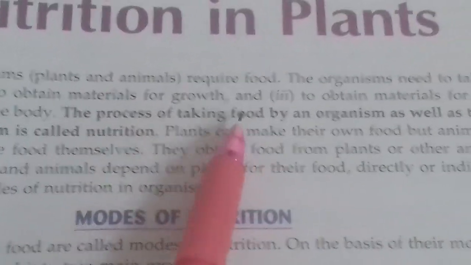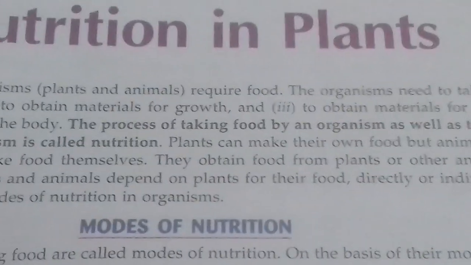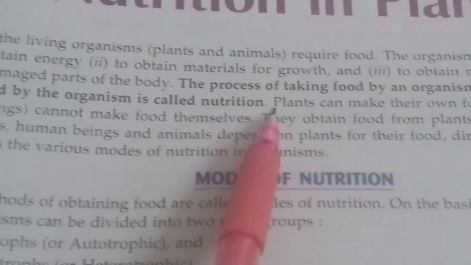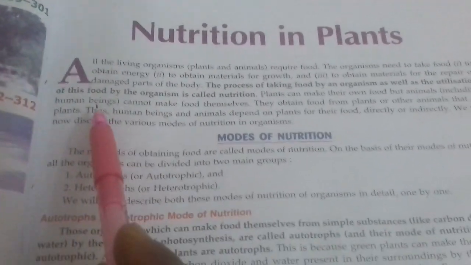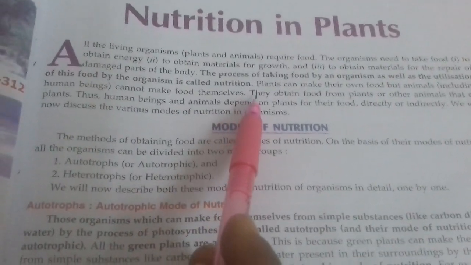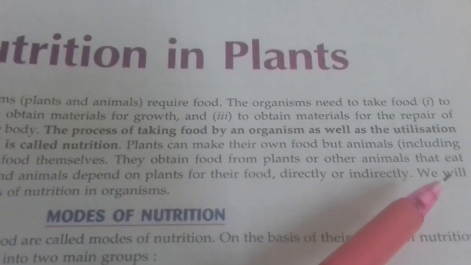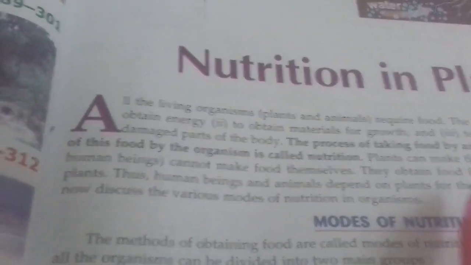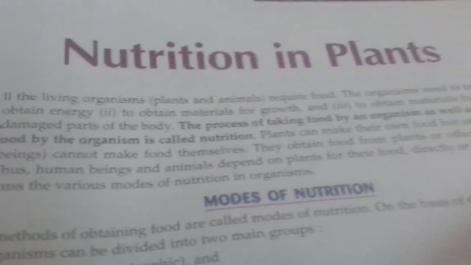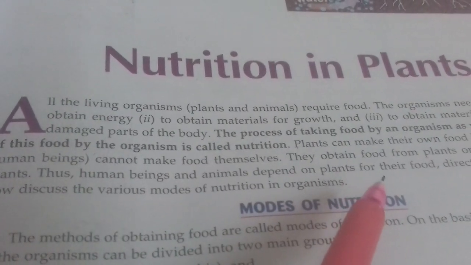The process of taking food by an organism as well as the utilization of this food by the organism is called nutrition. Plants can make their own food, but animals, including human beings, cannot make food themselves. They obtain food from plants or other animals that eat plants. Thus, human beings and animals depend on plants for their food directly or indirectly. We will now discuss the various modes of nutrition in organisms.